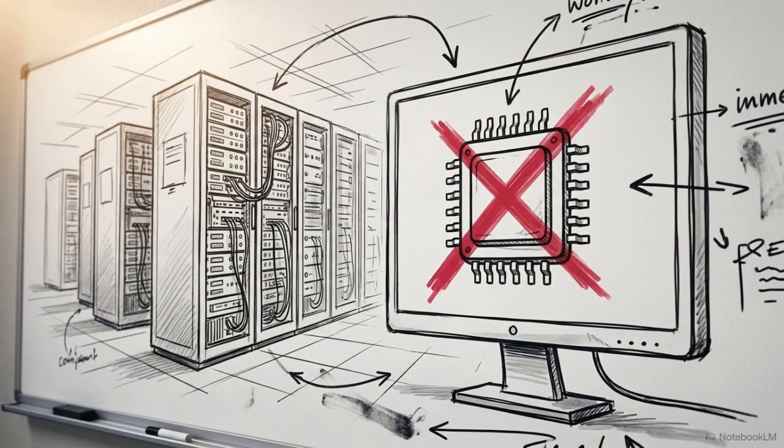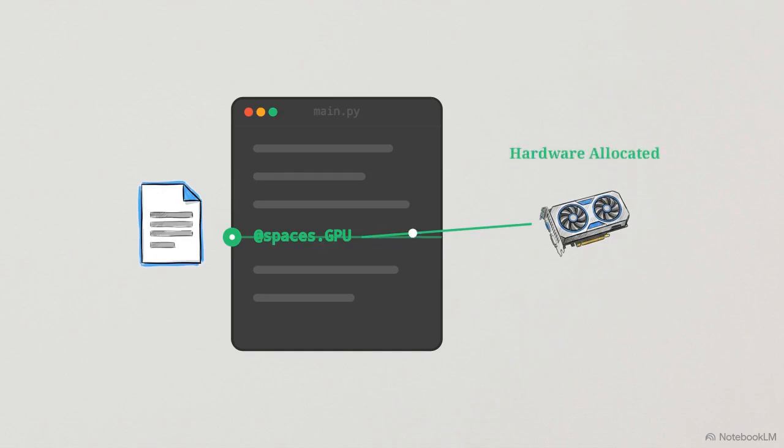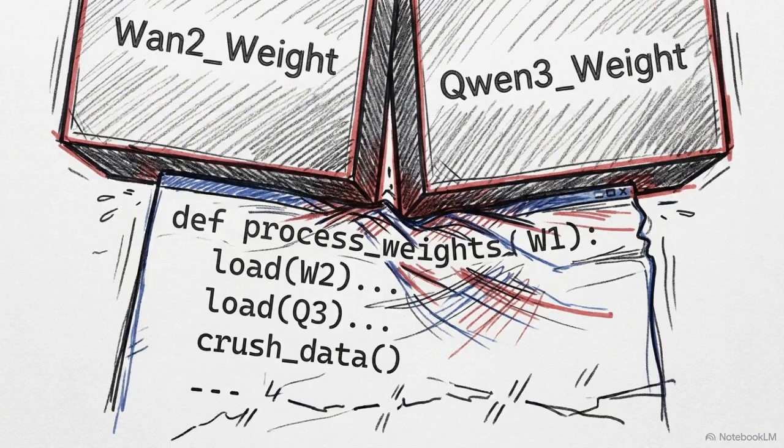The final category of crashes happens during startup and memory allocation, beginning with the error: no @spaces.GPU function detected during startup. This diagram shows how ZeroGPU handles dynamic hardware leasing. It strictly requires explicit decorators placed on top-level global functions in order to detect and slice NVIDIA hardware.